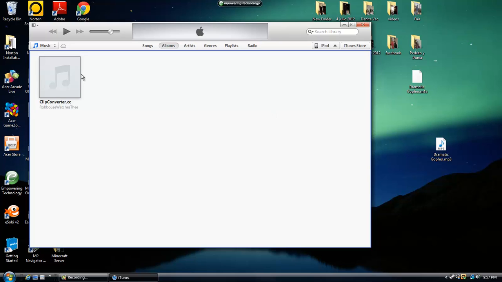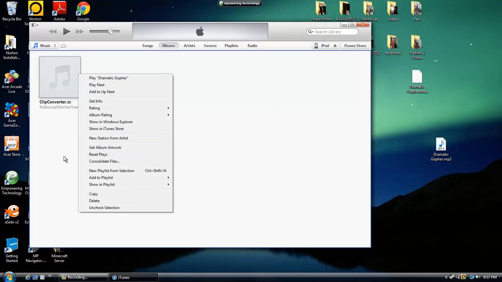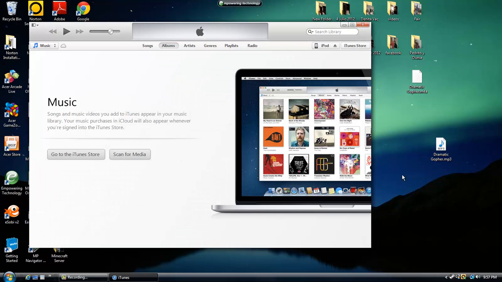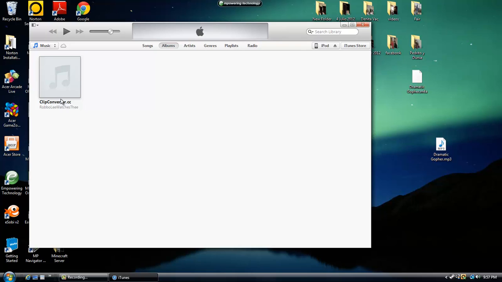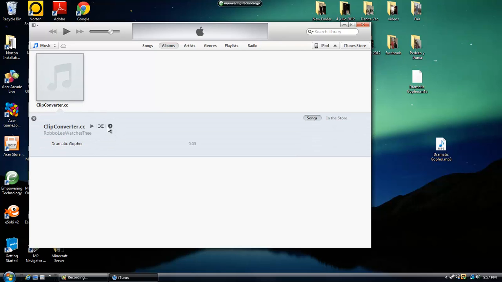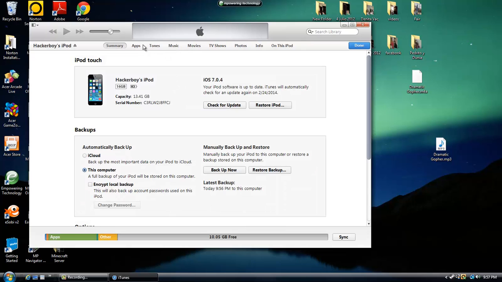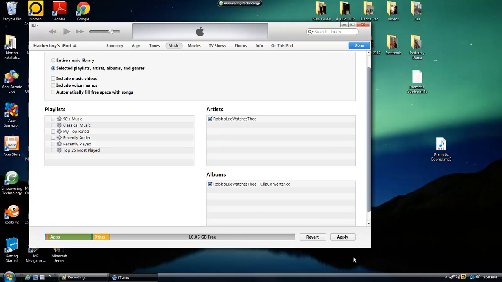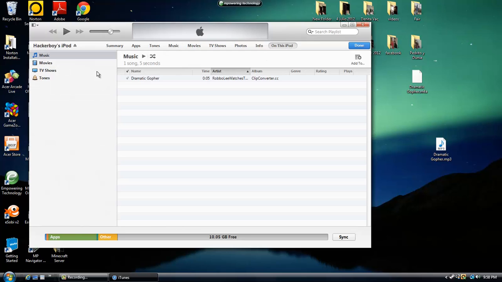Actually, forget all those steps. Just put this in. All you gotta do is put dramatic gopher in. You click this little button, add to, and then your device. Then you go to your device, click music, and check it in when you want, and you wait for that to synchronize. And then you have your dramatic gopher.